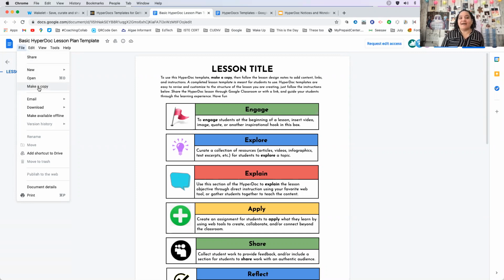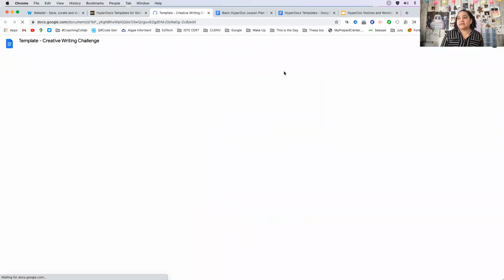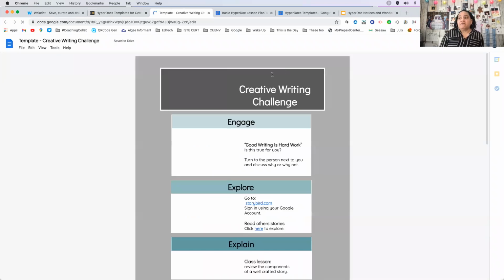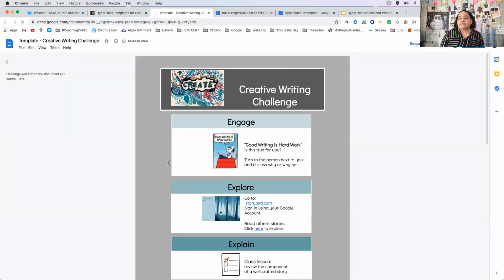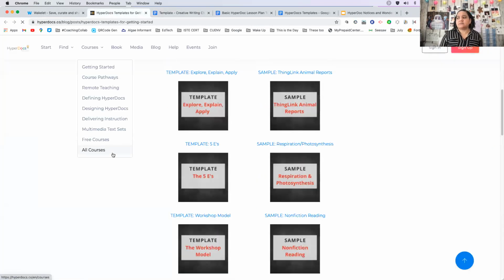And that's how you can go ahead and make that copy. Anytime that you have access to a template, sometimes it'll force a copy, so it'll automatically do it for you. But again, go ahead and take a look at these samples. Find some, you'll see that they're quite different and they're awesome. But go ahead and come to file, make a copy. So I'll give you a couple minutes to explore those templates.